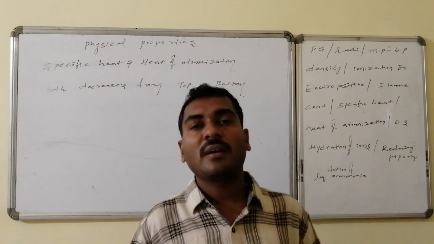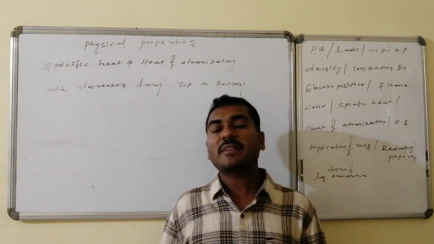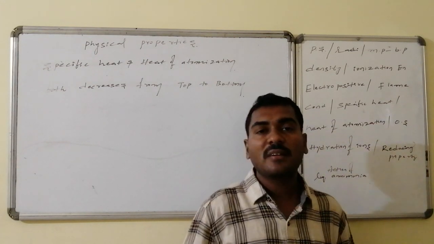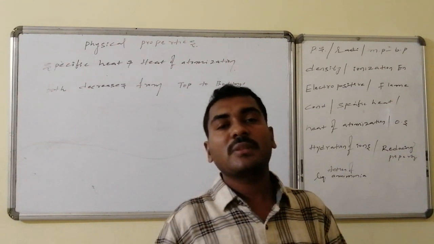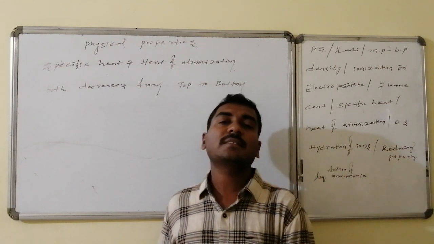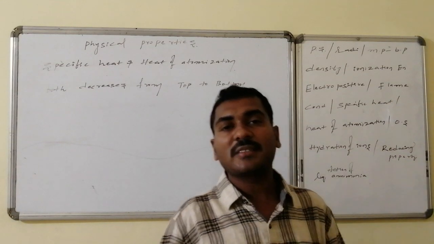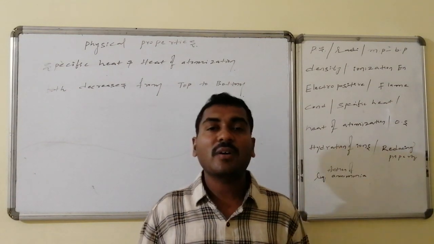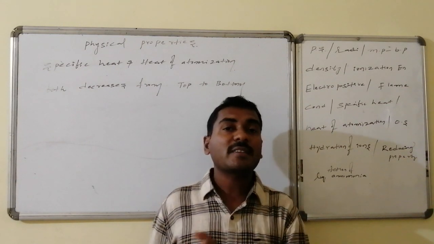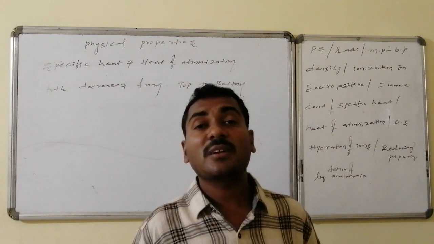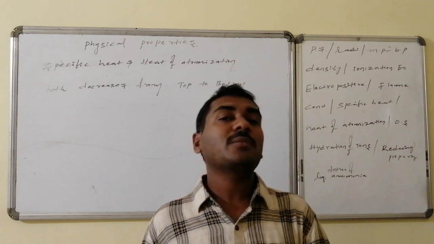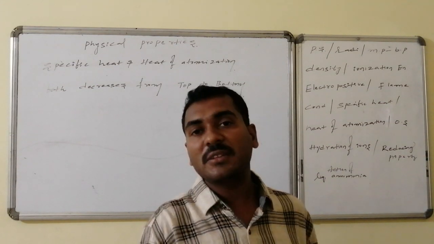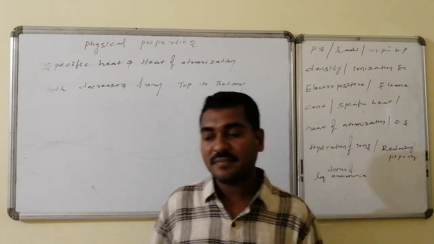Lithium has higher specific heat and higher heat of atomization, whereas from top to bottom both go on decreasing. Higher melting point followed by higher specific heat containing systems are generally used for the large amounts of heat transfer evolved in nuclear reactions.